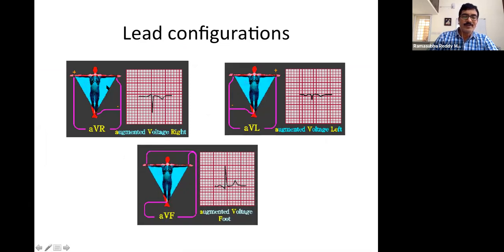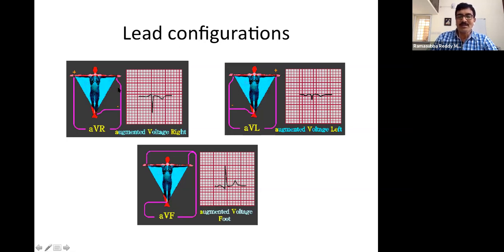Instead of right arm and left arm, here there is another combination that they made. See, AVR, augmented right arm. Augmented in the sense that the left arm and left leg, these two are connected with appropriate resistors, or maybe with equal resistance, and they join together. That will be taken as 1 point, and the right arm is taken as another exploring point. If we record, the waveform that we can notice is this shape. That is called AVR.